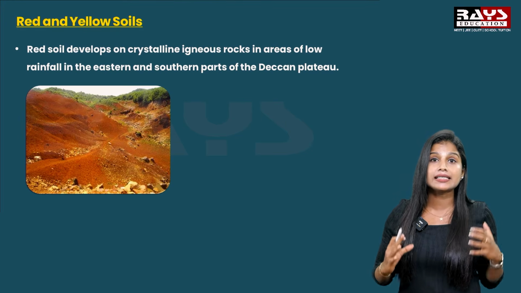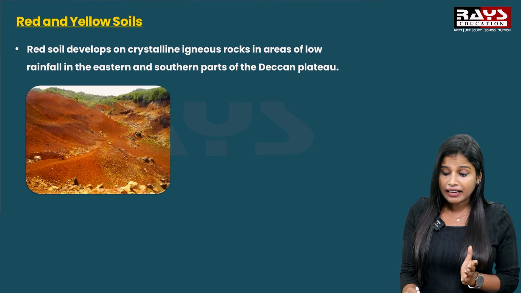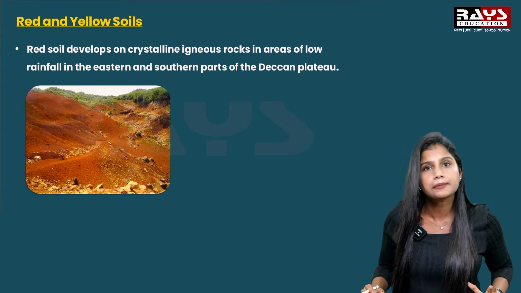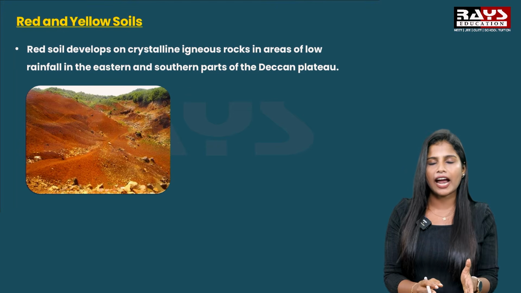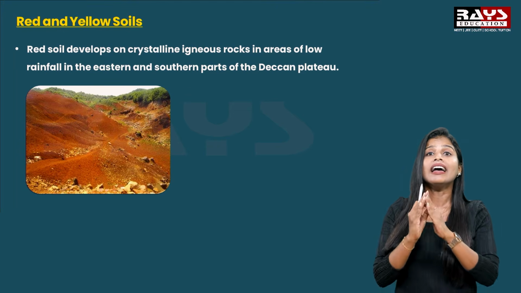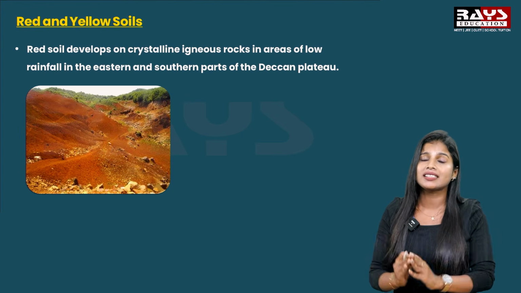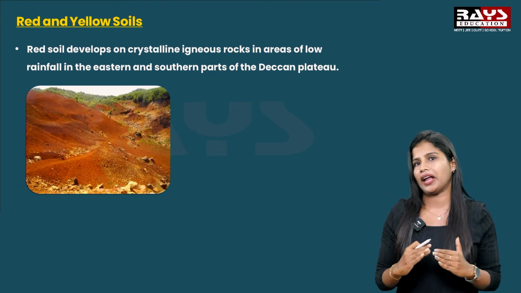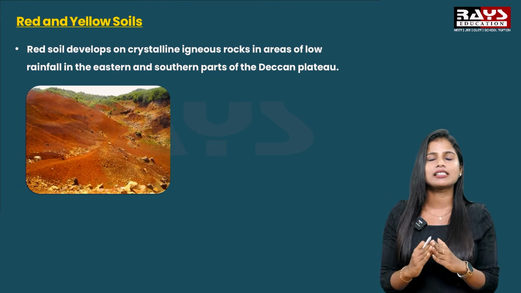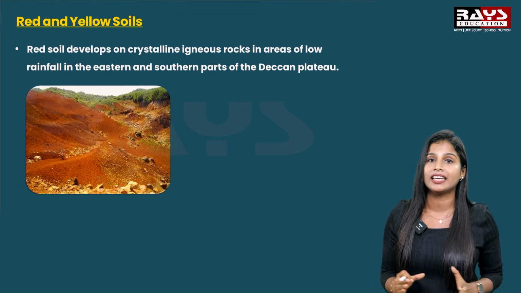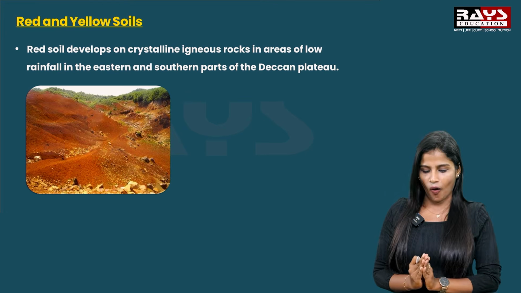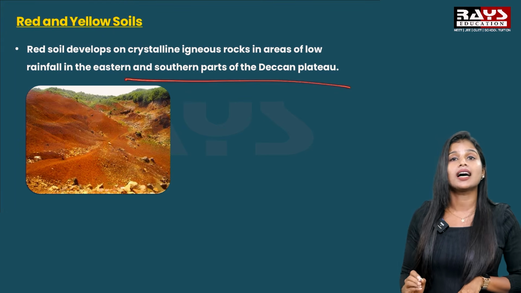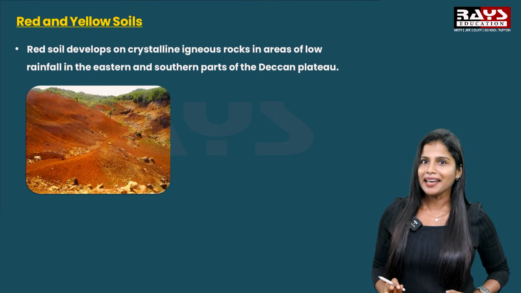So this red soil is formed on crystalline igneous rock. We had studied different types of rocks, isn't it? So this red soil has developed on the crystalline igneous rocks, and it has been seen in the areas which receive low rainfall. This area which receives low rainfall will probably see this type of red soil, and this is mainly seen in the eastern and southern part of our Deccan Plateau.